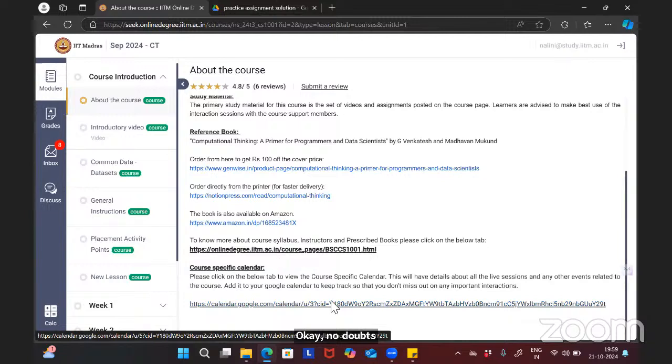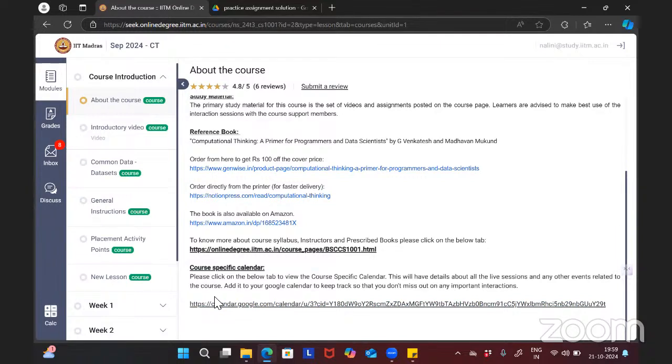Ma'am, when to use while or if? While is for iteration and if is for condition checking, for filtering. If you want to count the number of cards, you can maintain a variable count and for each card increase the value of count. For this kind of thing, what loop do you want? For each card you see, you have to increment the value of count. So you should have a while loop.